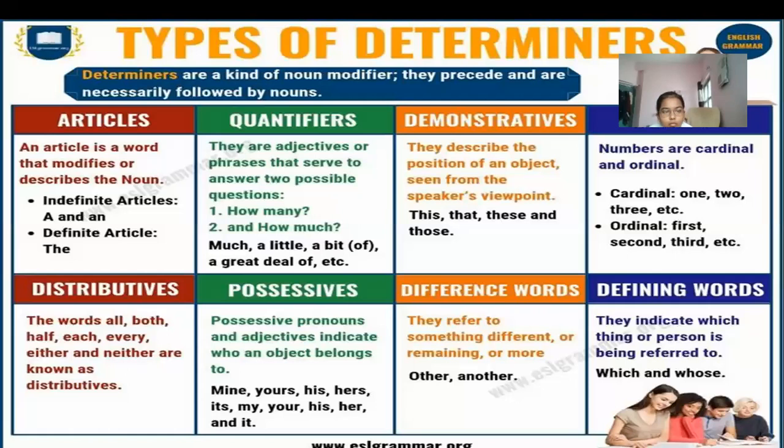The next one is the quantifiers we read. These are the adjectives or phrases that serve to answer two possible questions: how many and how much. For example, much, little, a bit, and so on, that we read earlier. So we read about quantifiers. It shows much, a little, a bit, a great deal, and so on.